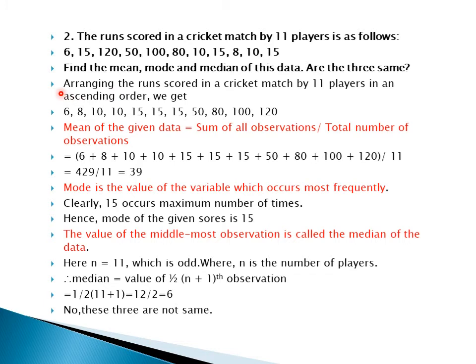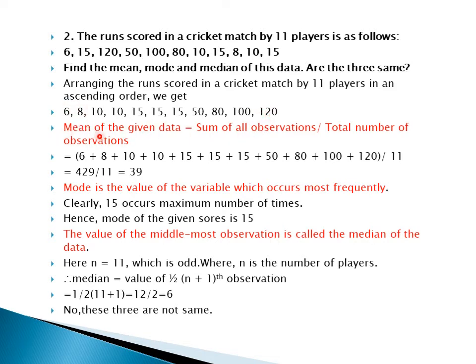So first thing what you have to do in the solution, arrange the runs scored in the cricket match by 11 players in an ascending order. We get. Here the solution started. So now these are the numbers arranged in the ascending order from small to big.